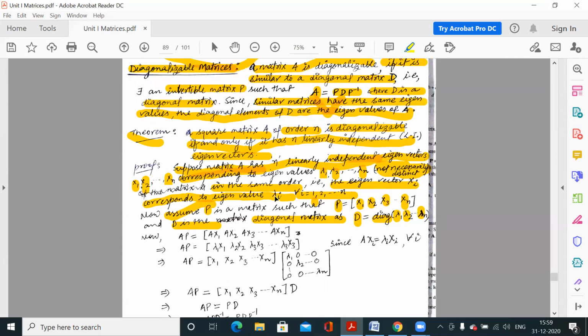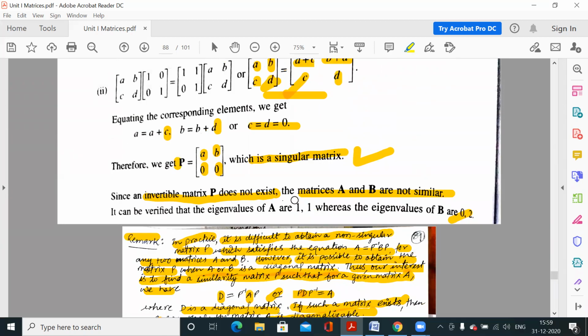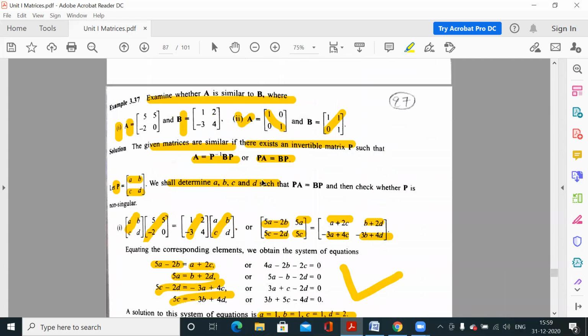Now we are proving that condition, like we used before: if PA is equal to BP, so if we are able to find the matrix P such that PA is equal to BP, then we say A is similar to B. Now we have to prove A is a diagonalizable matrix.